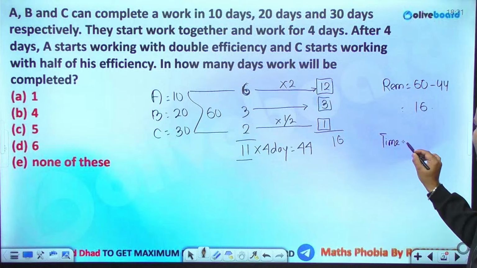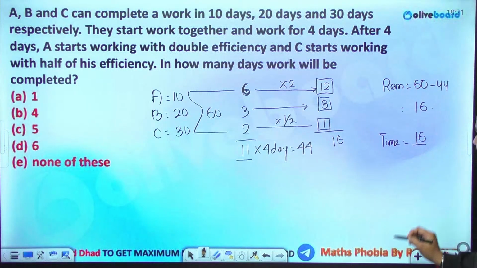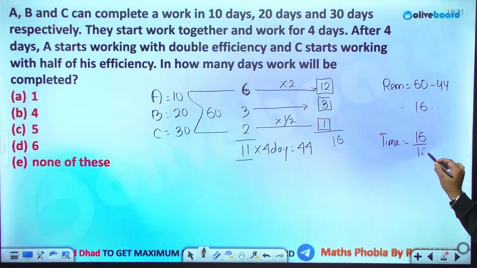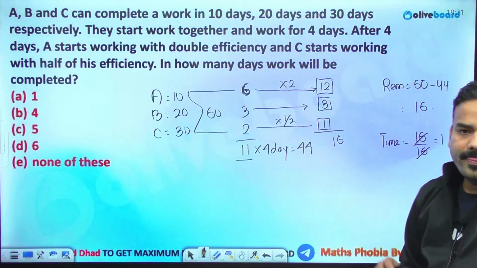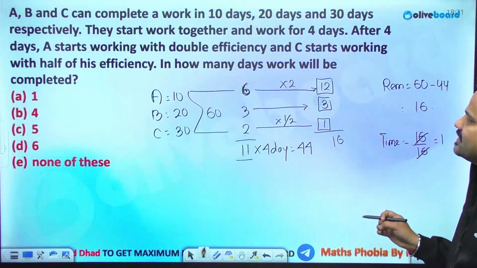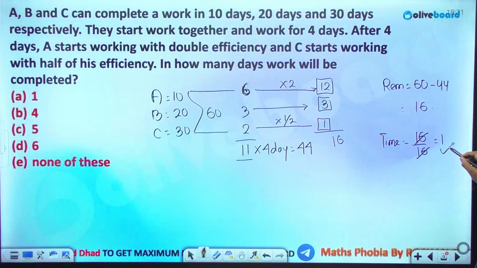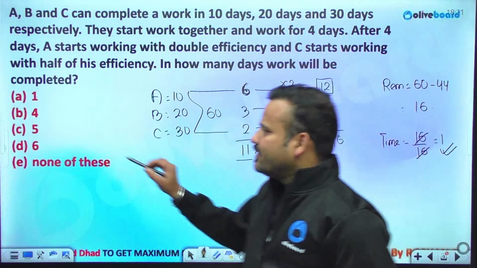The amount of work left is 16, and now they have an efficiency of 16. So another 1 day they will be taking, right? So they will be taking 1 more day. The question says in how many days will the work be completed? The work will be completed in 1 day.